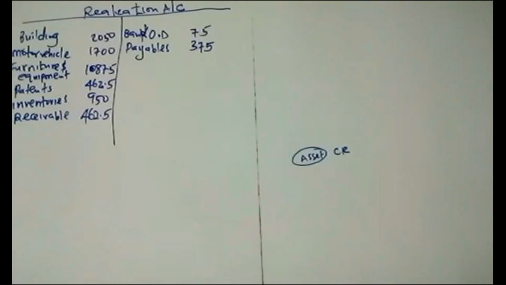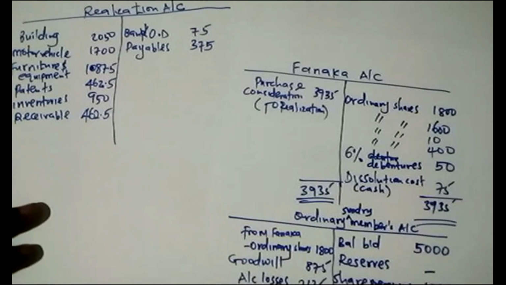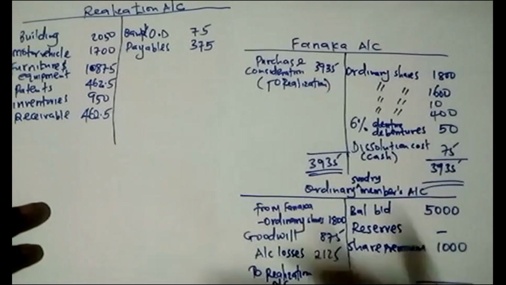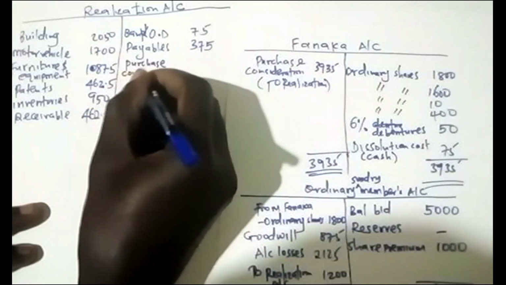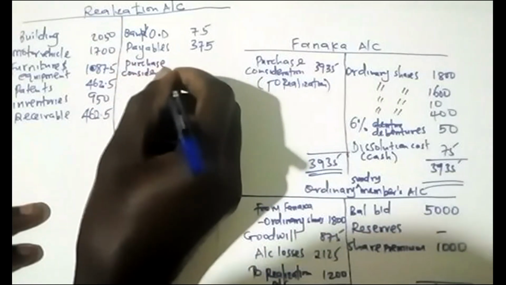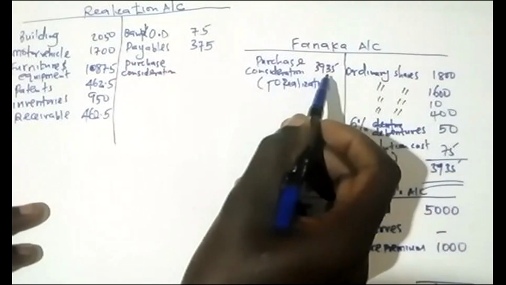After you are done with that, you go back to your accounts. The first account was Fanaka. We said purchase consideration is the one which we close to realization. So it was on the debit side, and we credit here.